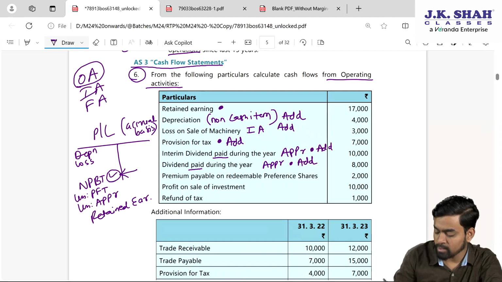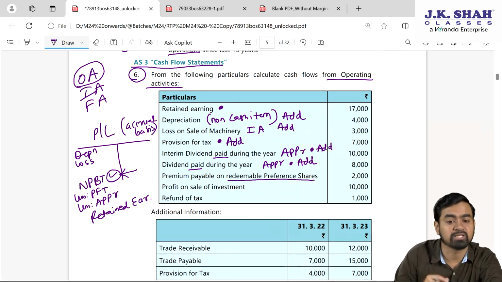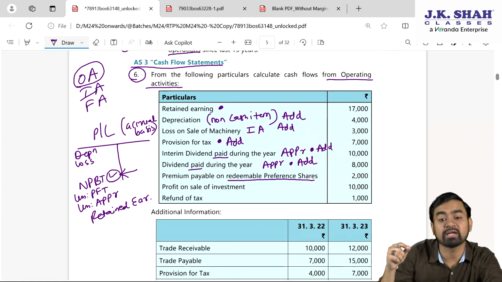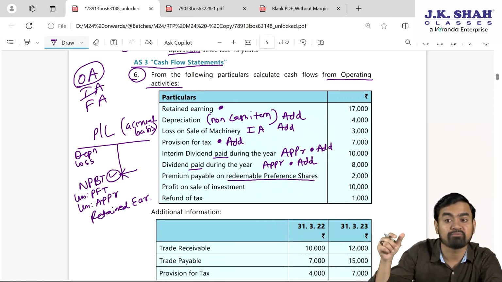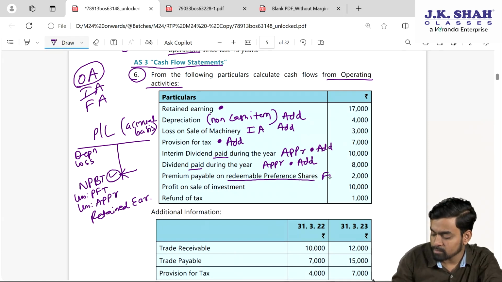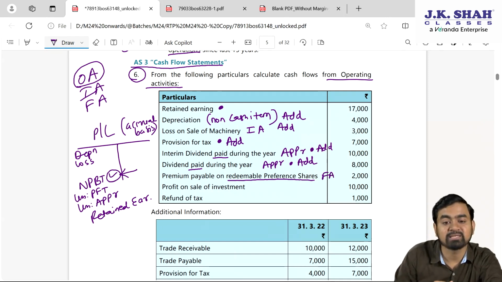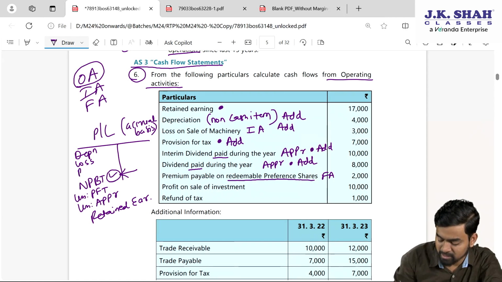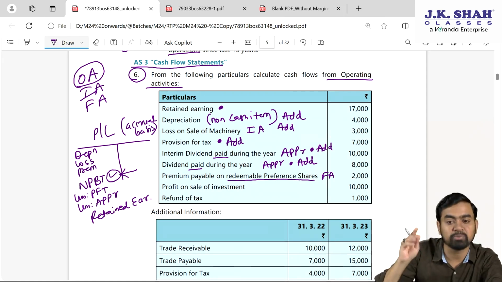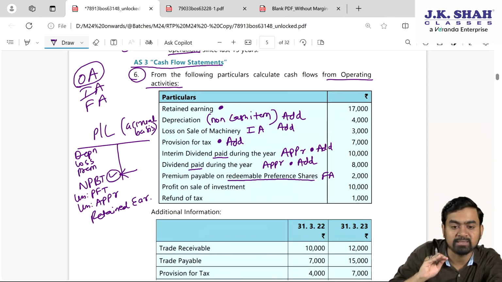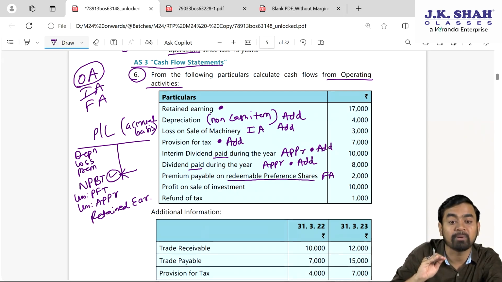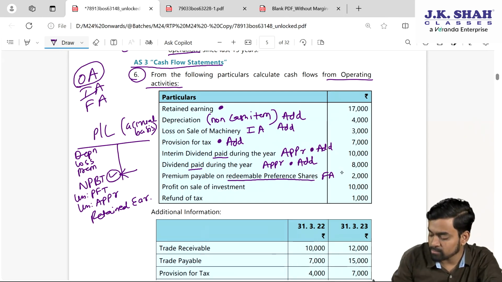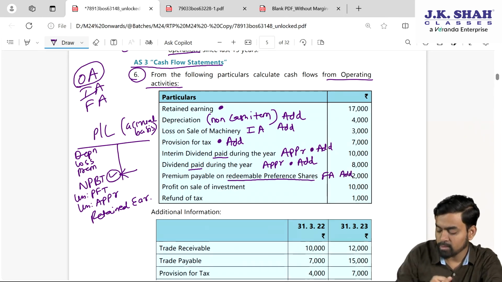So add. Then premium payable on redemption of preference share, or you can say premium payable on redeemable preference shares. So preference shares is capital structure. Can I say it's financing activity? Yes or no? If it is financing activity, now this premium which we are paying, can I say it is an expense if nothing is mentioned? So it will be charged to PL. If it is debited to PL, NPBT is less. To find out the operating performance, we need to add back this. So this will be added again.